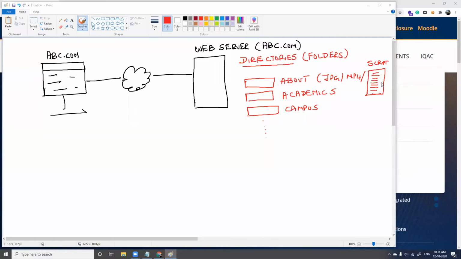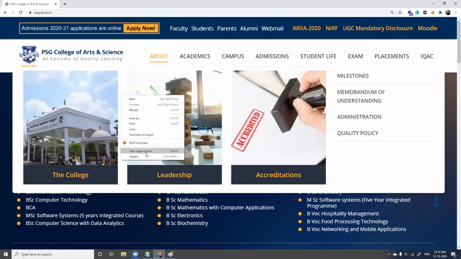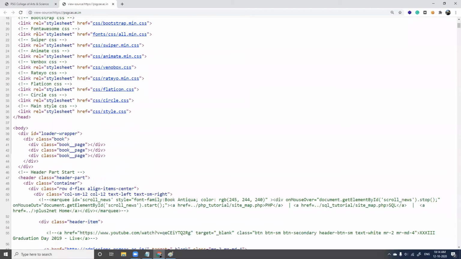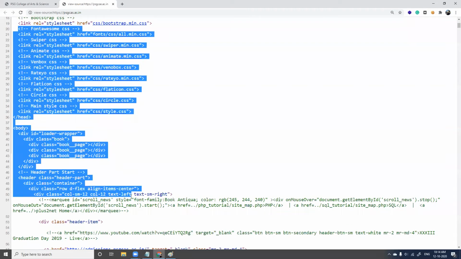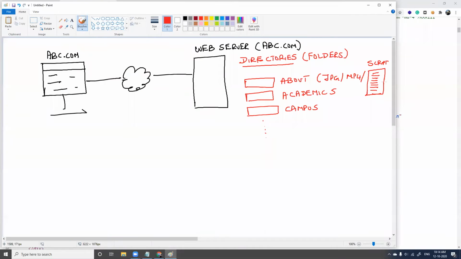What do you mean by script or code? When I right click here and I go for view page source, this is the script which is needed for the about page to load. So all this script will be present here, right? Along with the JPEG and MP4. So this is the content of about. Like that, you will have contents for all these folders. This is how a web server directory is being organized.